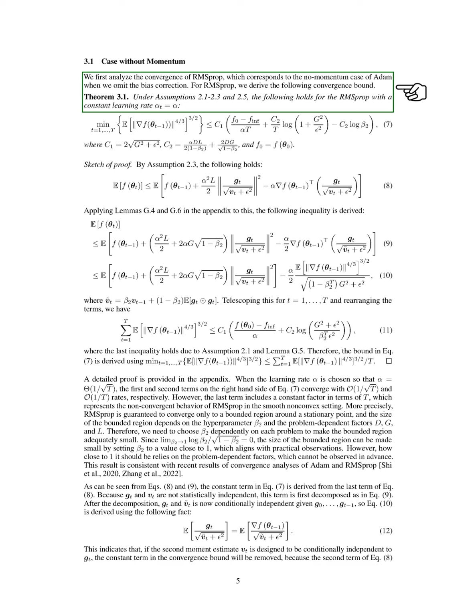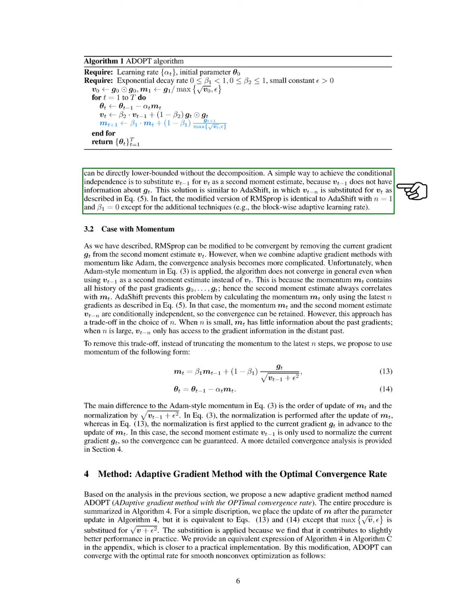First, we look at RMSprop, which represents Adam's no-momentum case when we ignore bias correction. We establish a convergence bound for RMSprop under certain assumptions, where we use a constant learning rate. We define specific constants related to the problem, and we note that RMSprop converges to a limited area around a stationary point, influenced by the hyperparameter beta_2 and other problem-specific factors. To ensure this bounded area is small, we need to choose beta_2 carefully based on the problem at hand.